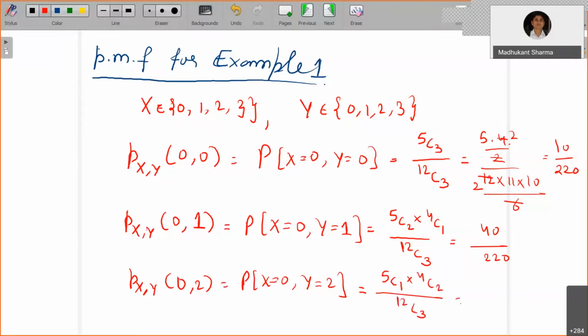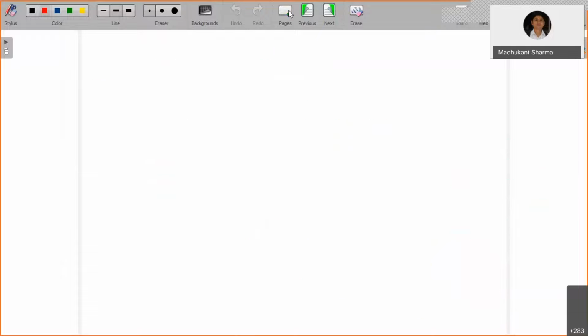So that's going to be, you have this 4 choose 2 is 6, so 5 times 6 is 30, and divide by 220. And so on. Similarly, you can obtain the rest, so you can finish it off.